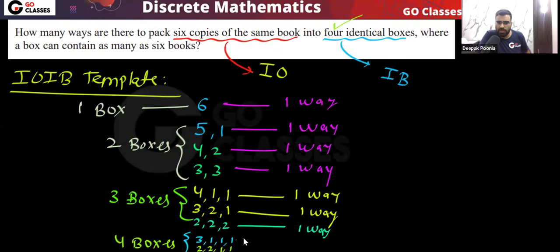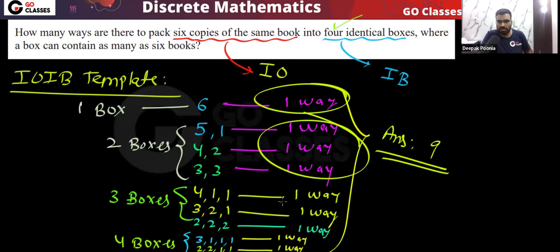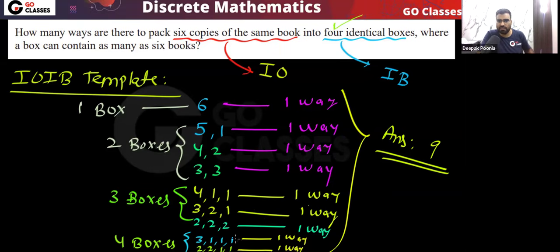Yes or no? So here also one way, here also one way. That's it. Nothing else is possible. So finally, what is the answer? Let me know. The answer is, you can count 4, 5, total 9. Yes or no? So the answer will be 9. Very simple. You can see 1 plus 3 plus 3 plus 2. So that is basically 9. This will be the answer.